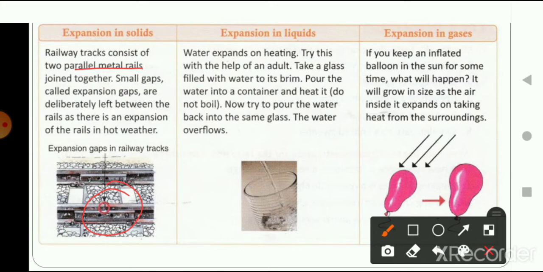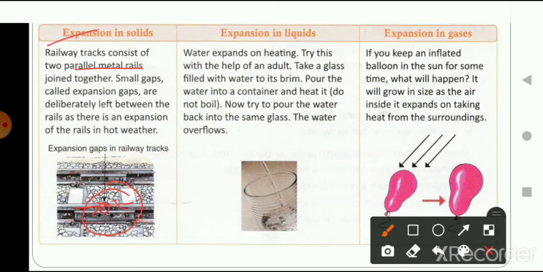It is so because during summer, during hot weather, these metals get expanded, and due to this, they extend. Extend means it will get extended, so the gap is given between the railway tracks so that when they expand, they don't get overlapped. Okay, so this is an example of expansion of solid.